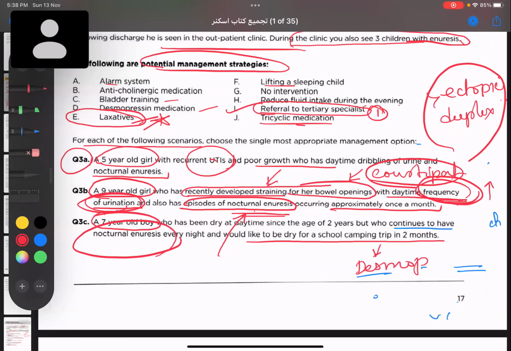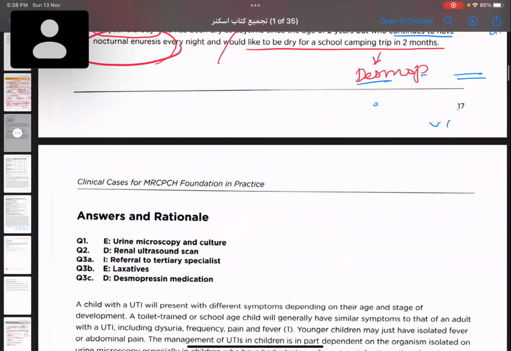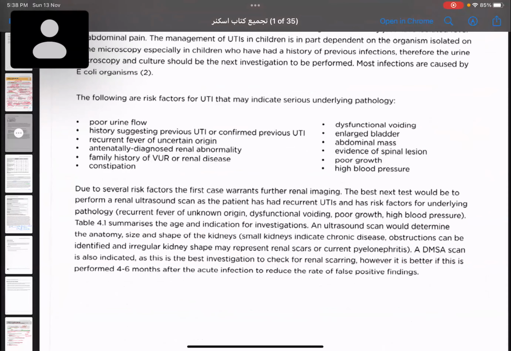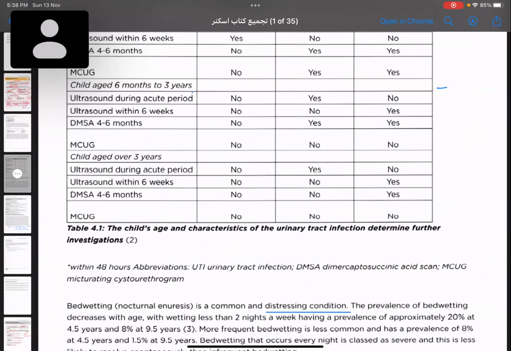Okay. So whatever I have told, everything, if you go to the explanation of the question, is written here very nicely. What the risk factors for UTI are, what the investigation we have to do for UTI is, and then we have some on nocturnal enuresis.